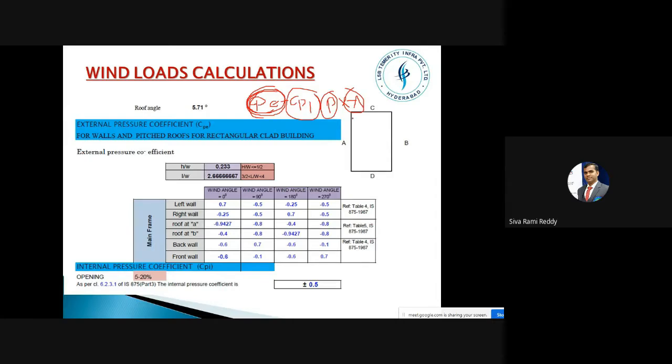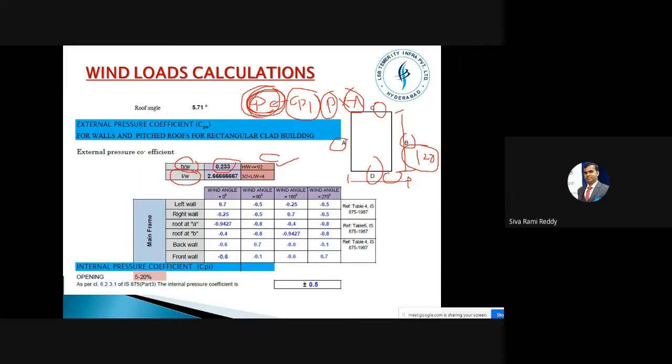So let me say I have a building like A, B, C, D, right? This width is 45 meters, and the length of this building is 120 meters. This is 120 and this is 45. Now from these plan dimensions and also from the height of this structure, you have to select the table from the code book, from where we will get these CPE values.